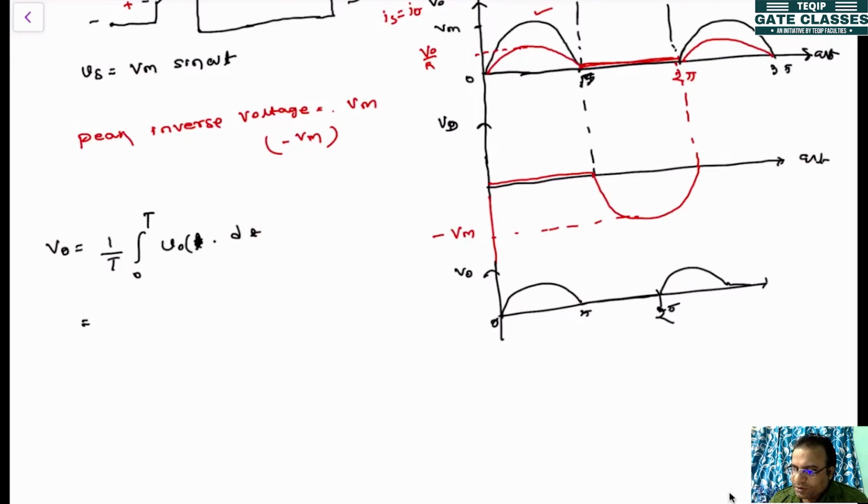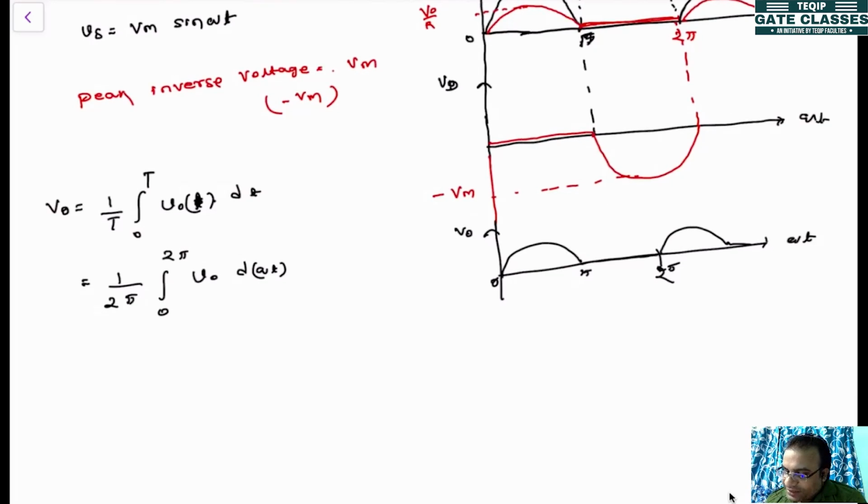Now V0 can be taken as a function of t, but in this case it will be 1 by 2 pi, the time period being 2 pi, integral from 0 to 2 pi of V0 into d omega t, because here the axis is in terms of omega t. So what is the value of V0?